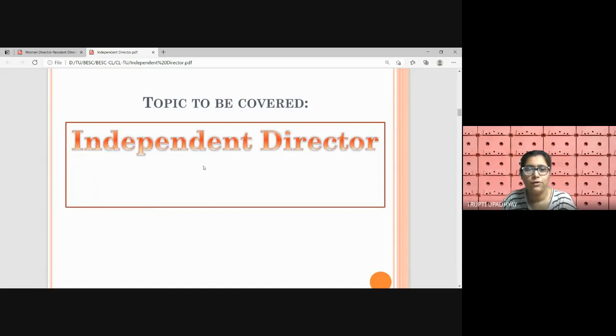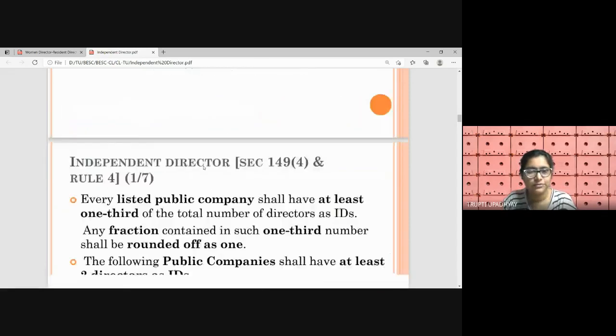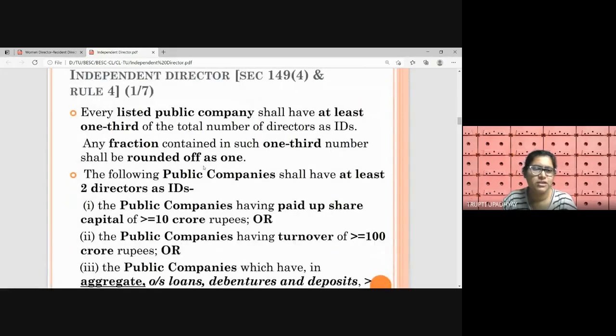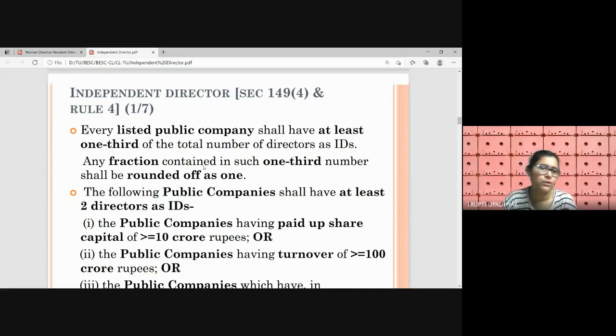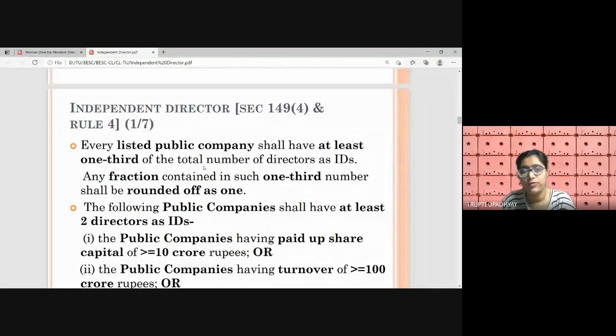So let's understand now about the independent director. An independent director is a special kind of director. These types of companies are required to mandatorily appoint an independent director. So let's talk about the independent director. It is mentioned under Section 149, subsection 4 and Rule 4.